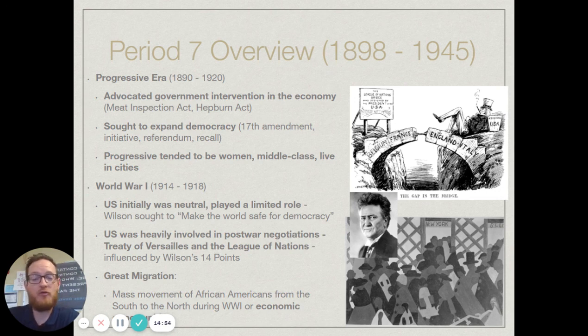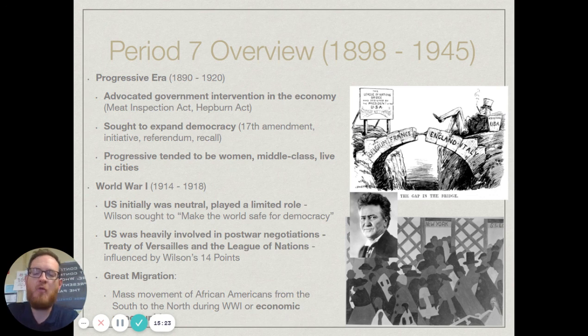Now, probably the greatest legacy of World War I and the Treaty of Versailles is the poor treatment of Germany in the treaty, basically placing all the responsibility for World War I on Germany. As a result, Germany had to pay reparations, which devastated their economy. There's going to be a lot of resentment there. And I would say World War I really paved the way for the rise of Hitler and World War II.